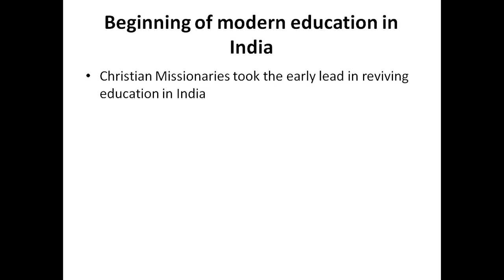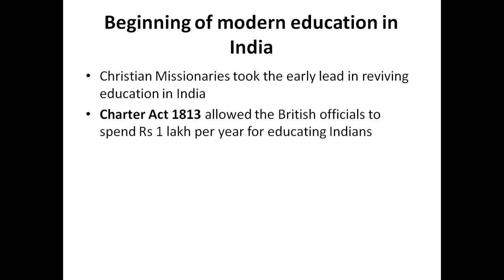At that time, the British government or the East India Company did not take any steps for the spread of modern education. But in the year 1813, an act called the Charter Act was passed. And what did the Charter Act do? The Charter Act allowed the British officials to spend rupees 1 lakh per year for educating Indians.